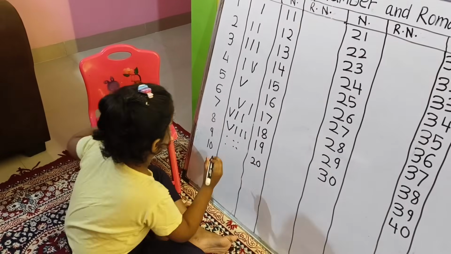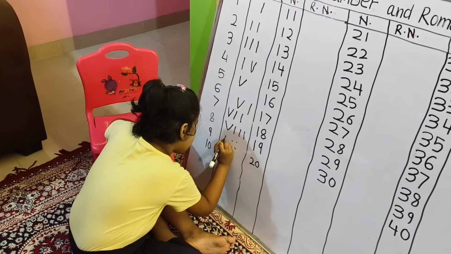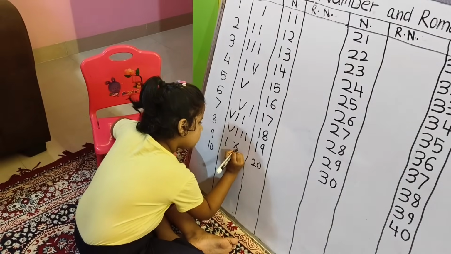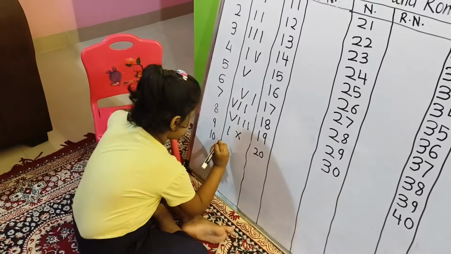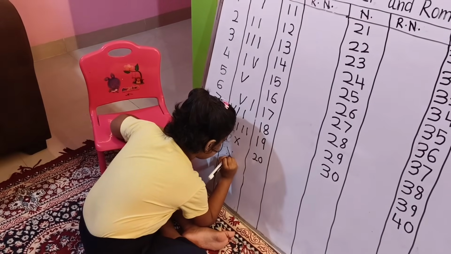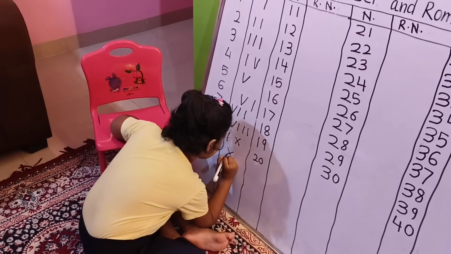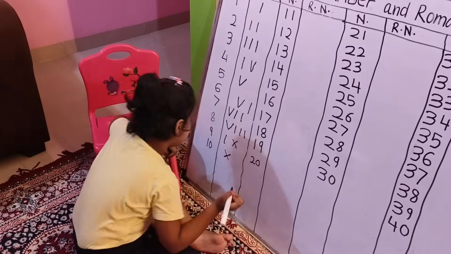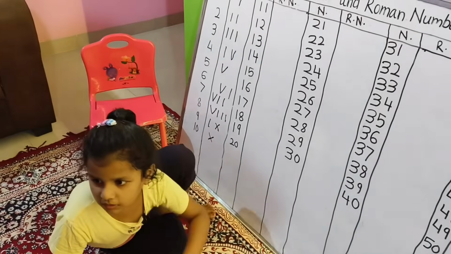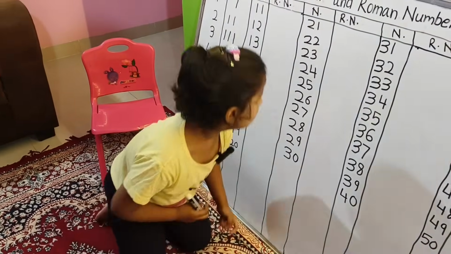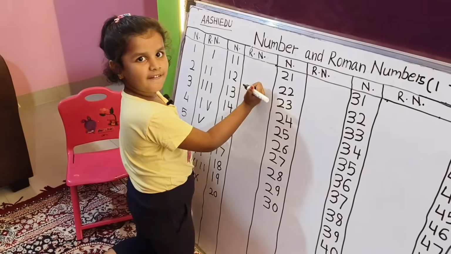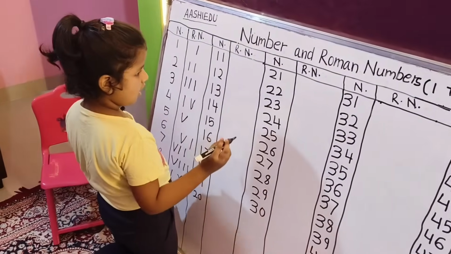Look, I will show you. Here will be I and X. Roman number 9, only simple. This is Roman number 10. Now one is done. Now Roman number 11. 11 is the best.